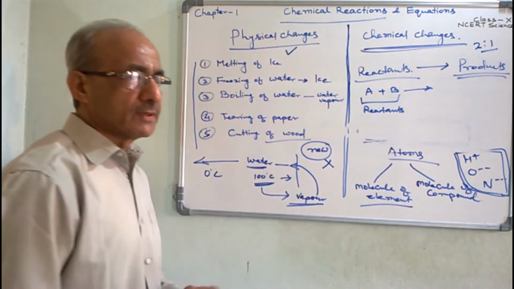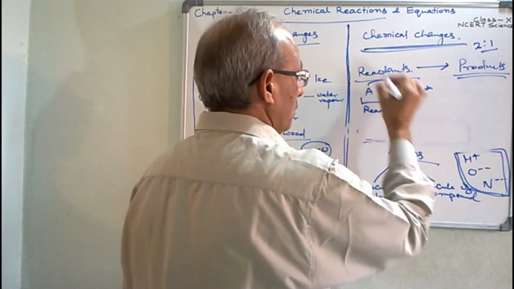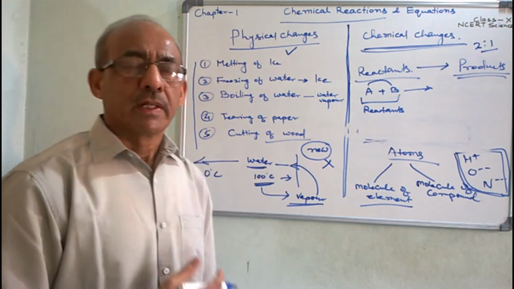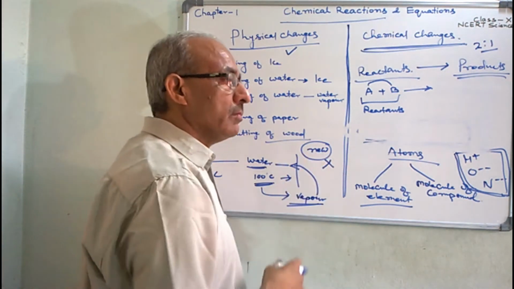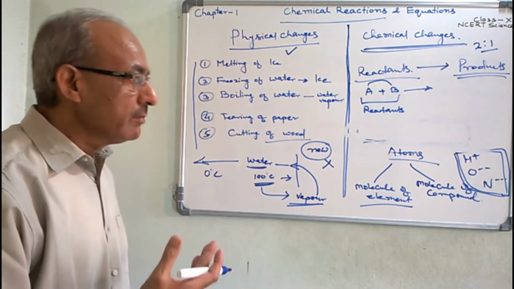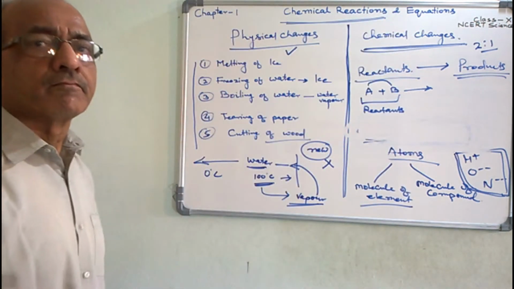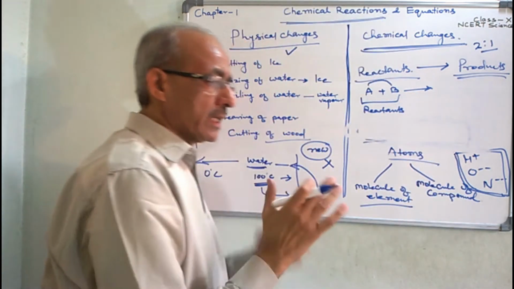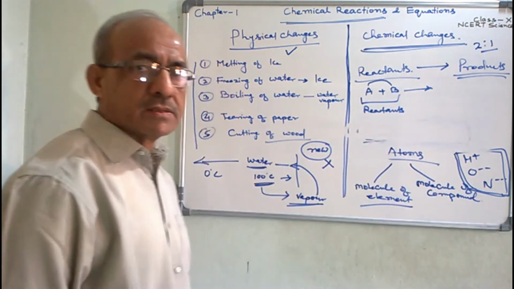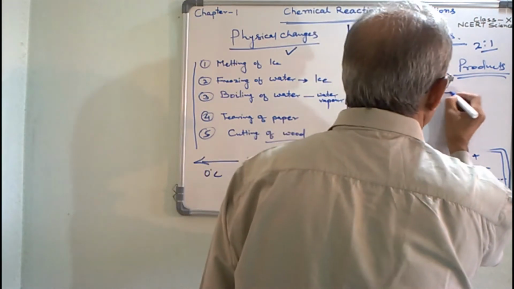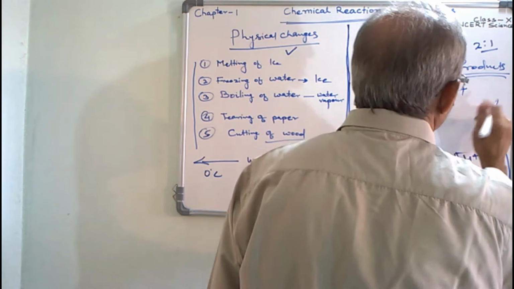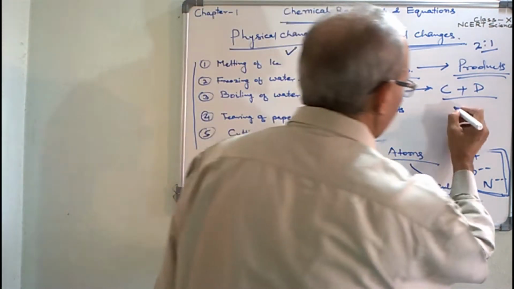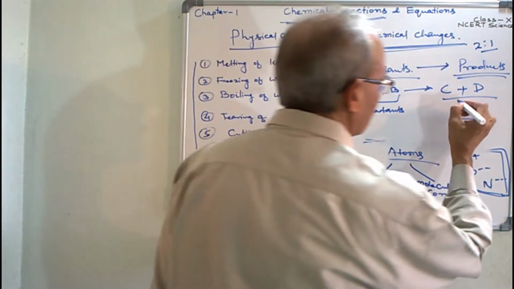After breakdown of the chemical bonds of these two reactants, due to certain external conditions like enzyme, catalyst, high temperature or electrical discharge, which may influence the breakdown of the bonds, the rearrangement of the atoms of these reactants takes place, and in this way two new substances are produced, like C and D. C and D here are the products, completely new substances.